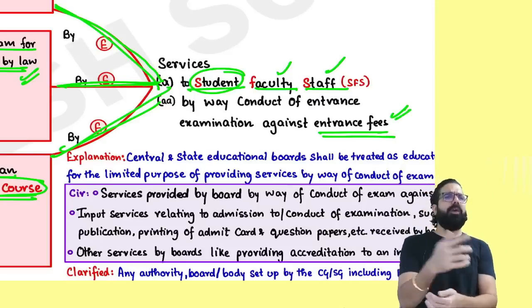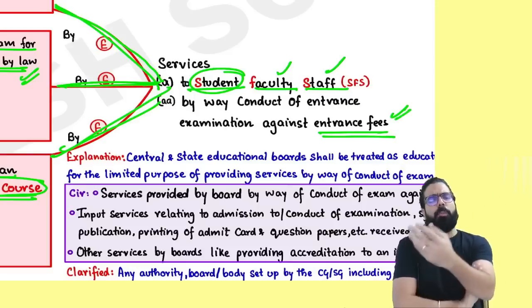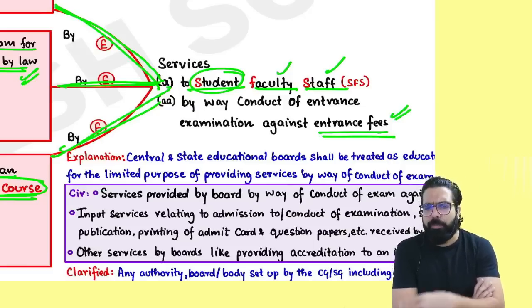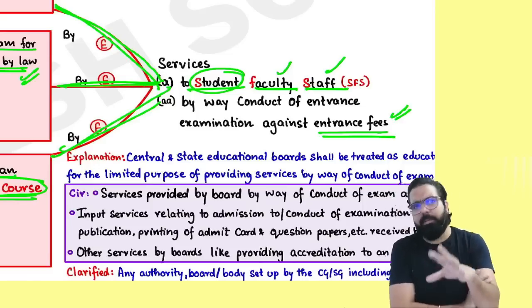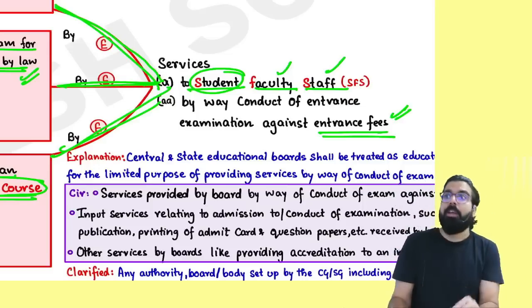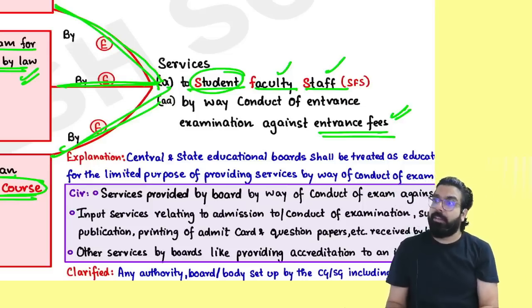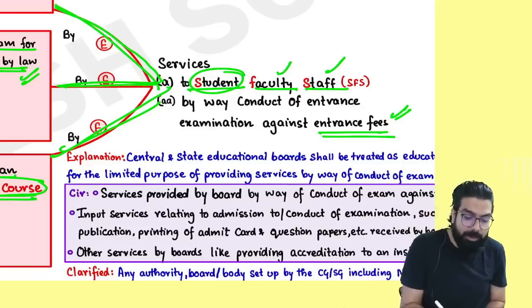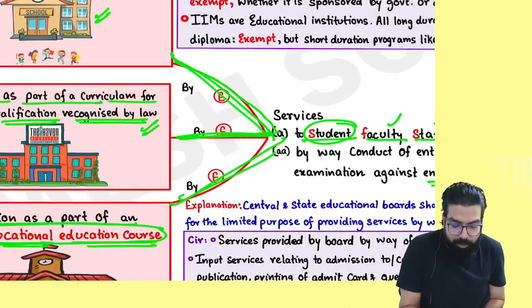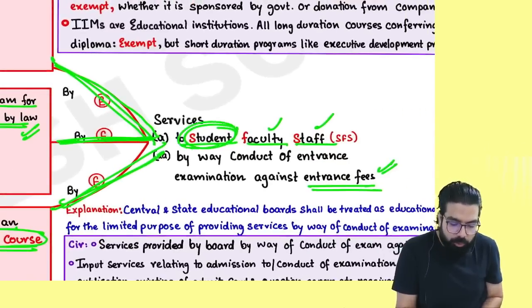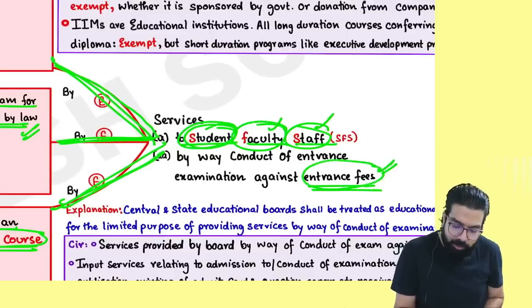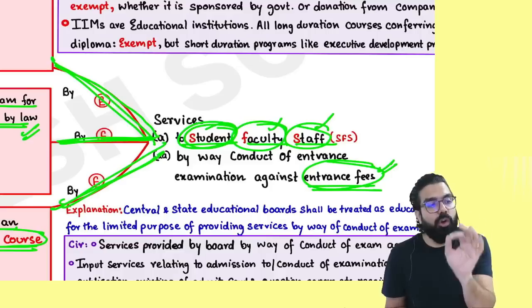Now I want to ask you, the educational institution went ahead and charged you boarding fees. Exempt. Educational institution charged you bus or car transportation fees. Exempt. Remember, all the charges. Sir, migration certificate charge? Exempt. Sir, eligibility certificate charges? All charges. Examination fees. All the charges which are charged by an educational institution. All the three, okay, everyone? To their student, faculty and staff is always exempt. Educational institution charging entrance fees is also exempt.